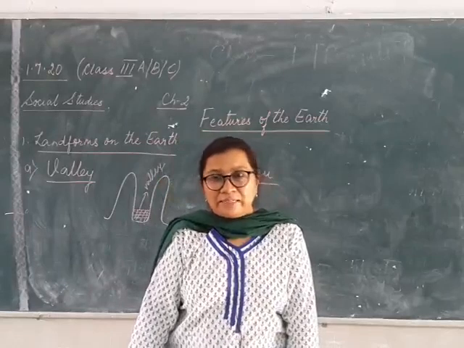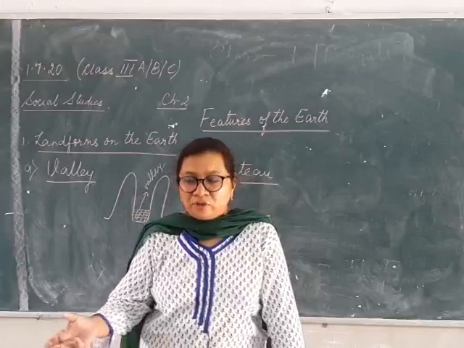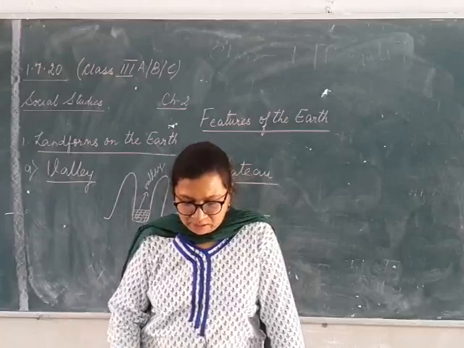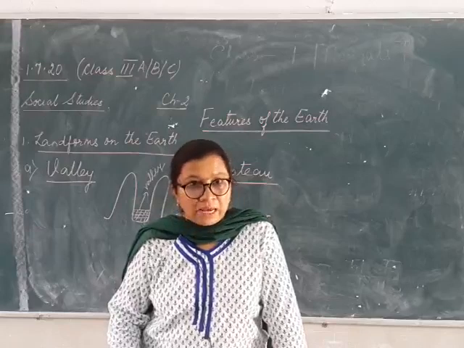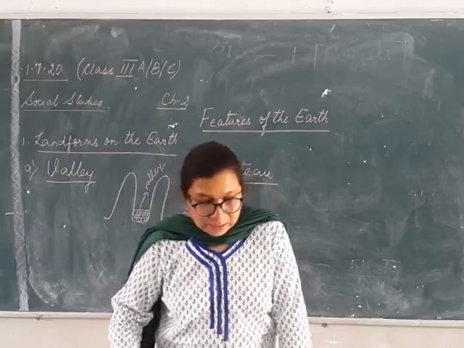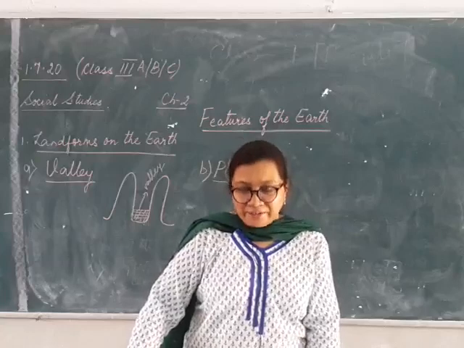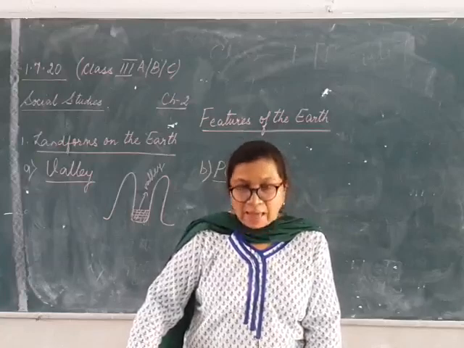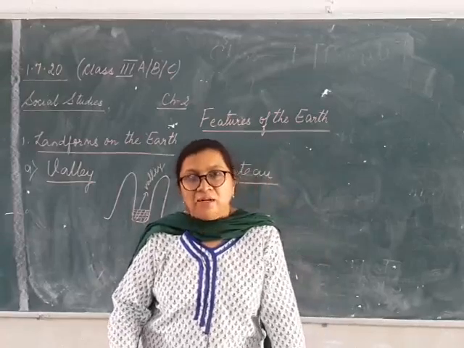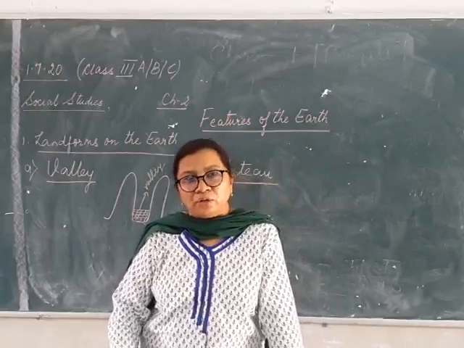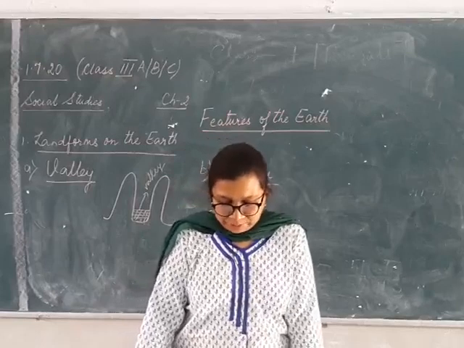That is why the name is given as black soil, and it is how this soil we get from the breaking of the lava and the rocks which come out from the lava, and this black soil has got three metals, that is your iron, alumina and magnesia. These three metals we find in the black soil, which is very good for growing cotton crops. रुई के फसल को बहुत अच्छे फ़ायदा करता है black soil.